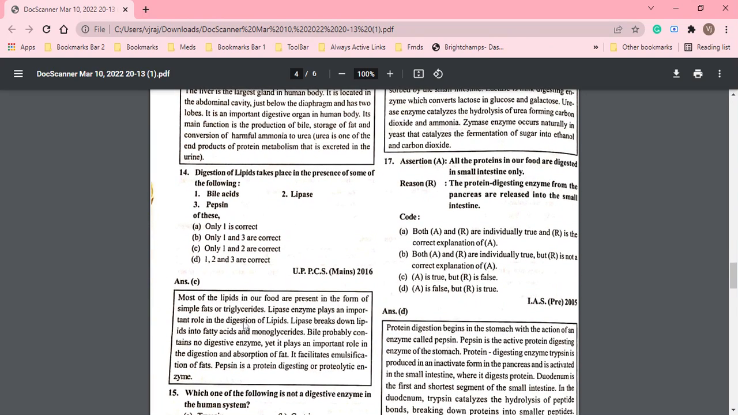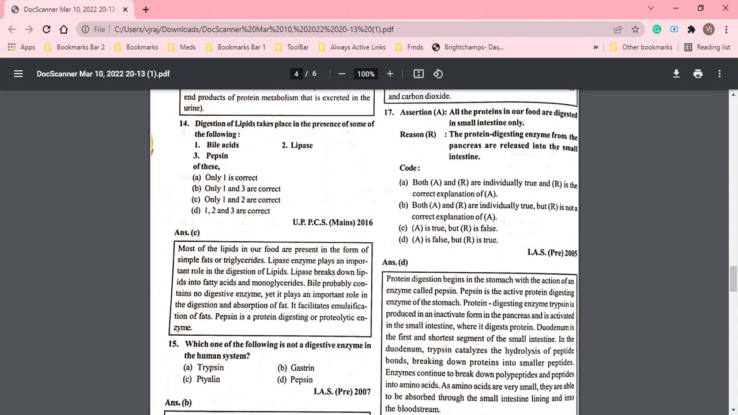Okay, so most of the lipids in our food are present in the form of simple fat. Lipase enzyme plays an important role in the digestion of lipid. Lipase breaks down lipid into fatty acids, and bile probably contains no digestive enzyme, but it plays an important role in the digestion and absorption of fat, the emulsification of fat.